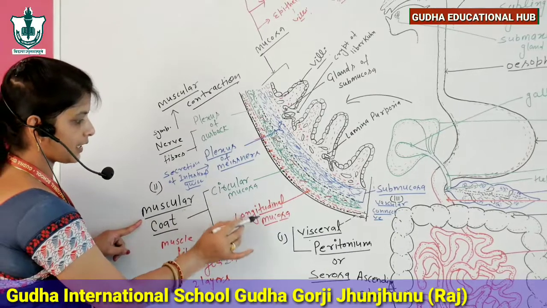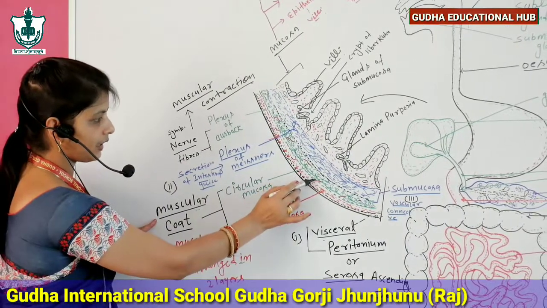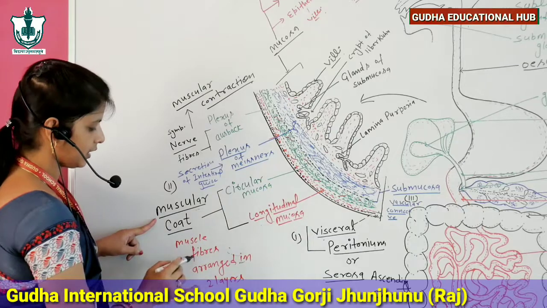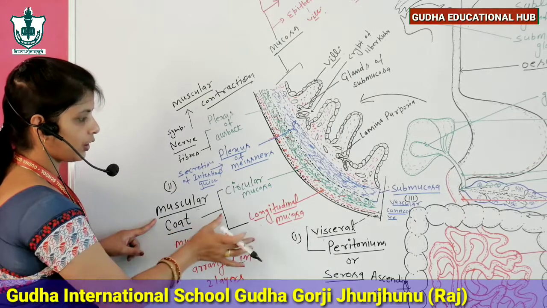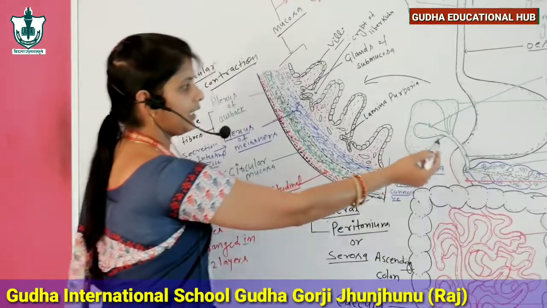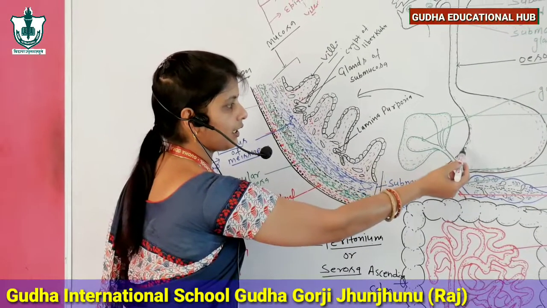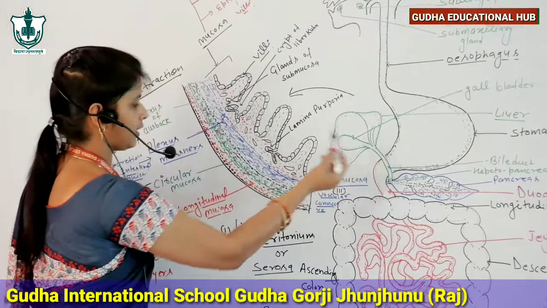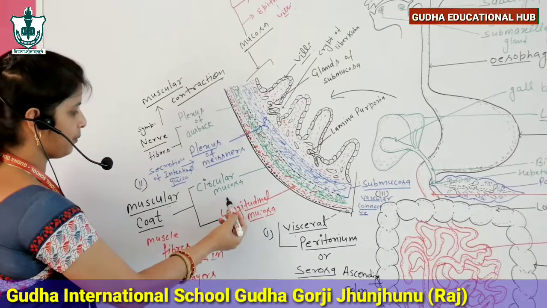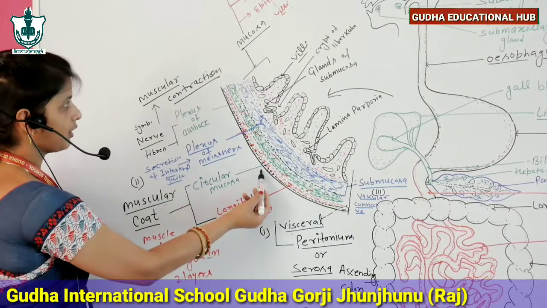Due to the presence of muscles, it has a specific characteristic: it controls contraction of the alimentary canal. It means contraction of the alimentary canal is controlled by muscle fibers present in the muscular coat.